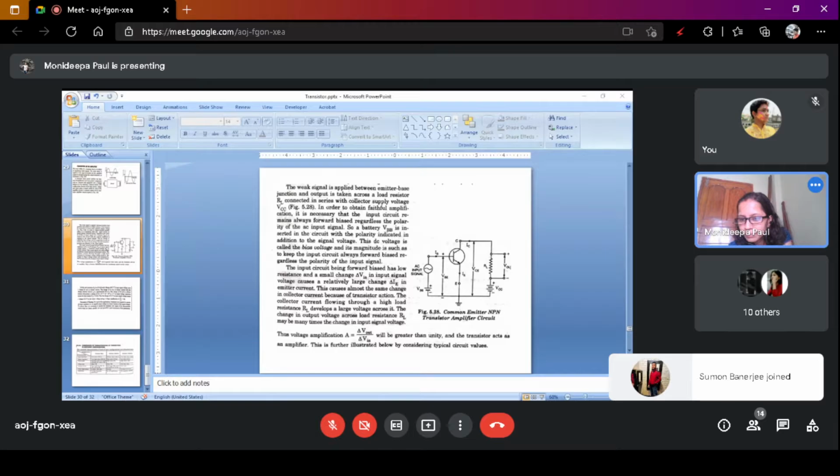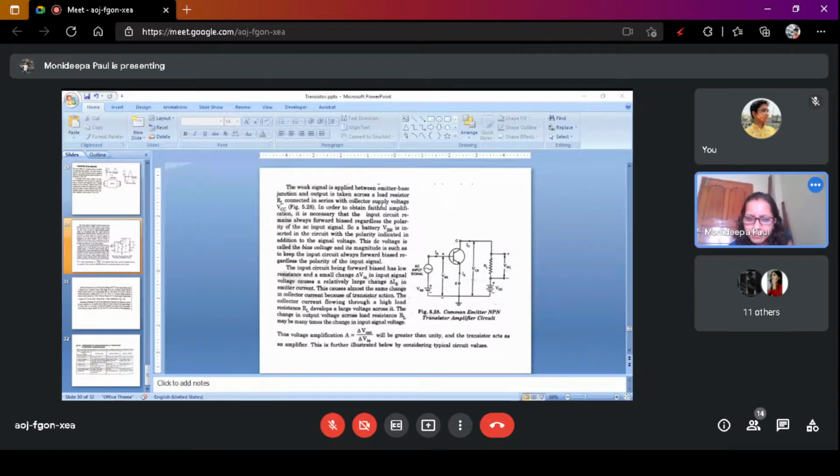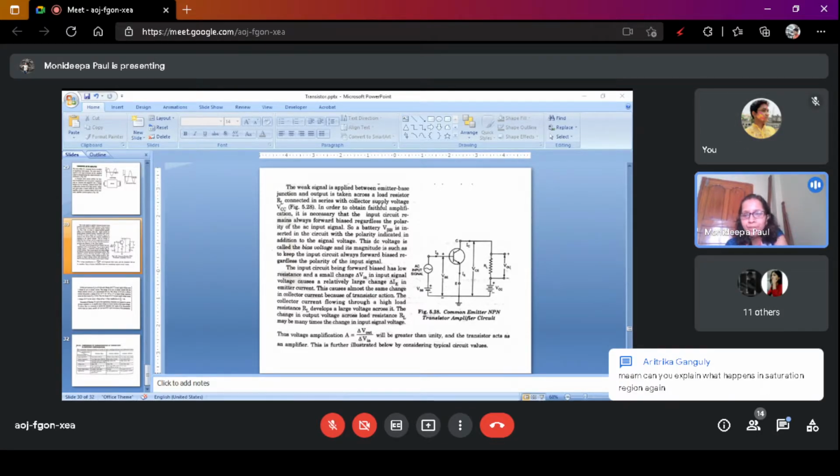Explain the reverse condition means... Shubham, yesterday you were present in this class, then you go through the slide. If you are absent, then you should follow the notes.